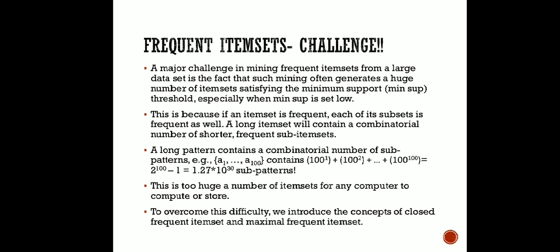Now if we keep on pairing, why? A1 is going to get paired with 99 values, A2 is going to get paired with 99 values. In this fashion you can generate this series, 100 to the power 1, 100 to the power 2. We know this series becomes 2 to the power 100 minus 1. So it is generating approximately 1.27 times 10 to the power 30 patterns. This is the drawback of this frequent occurrence pattern.